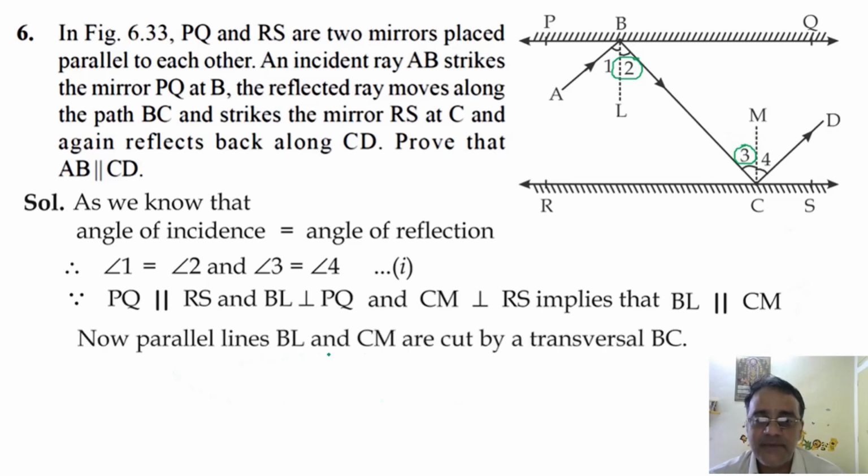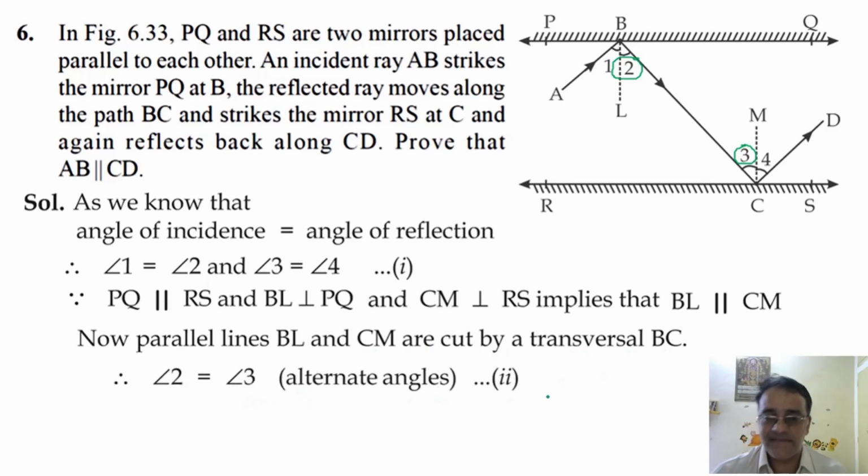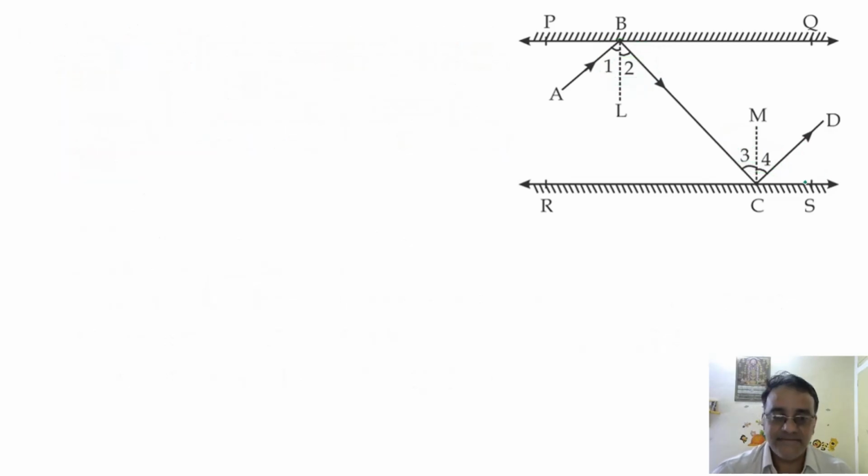Now parallel lines BL and CM are cut by transversal BC. So angle 2 is equal to angle 3, alternate interior angles. Now what actually we have to show, ये पूरा एंगल इक्वल है, शो करना है AB पैरेलल टू CD के लिए. तो उसके लिए क्या करेंगे, ये दोनों एंगल इक्वल है. That means we can write angle ABC as 2 times angle 2. Okay? And angle 3, angle 4 are equal to each other. So angle BCD we can write 2 times angle 3.